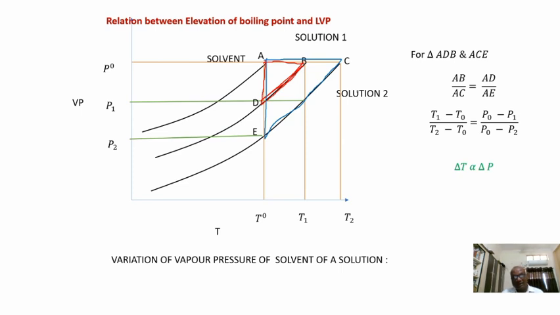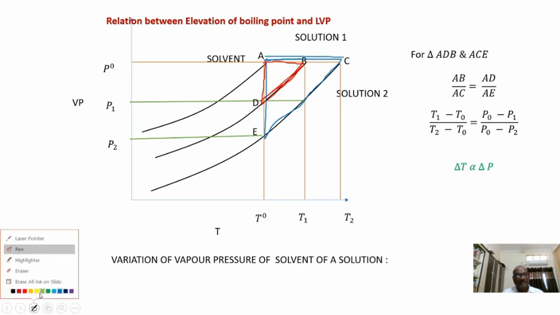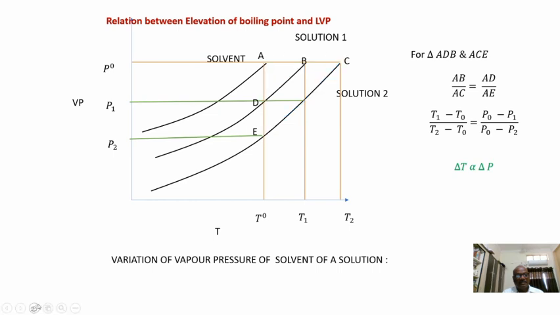According to the properties of similar triangles, we can write AB divided by AC is equal to AD divided by AE.